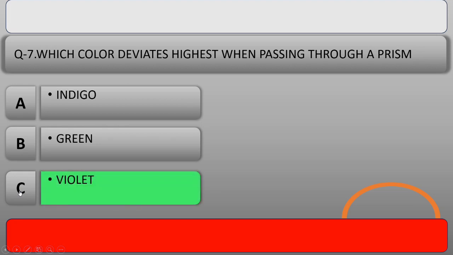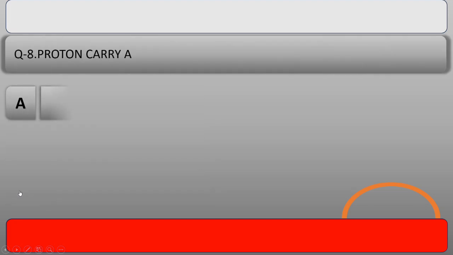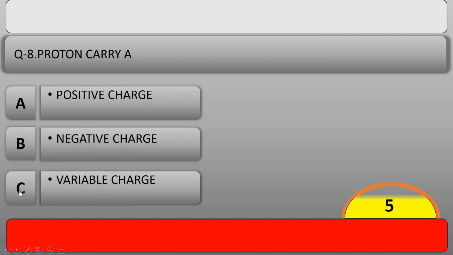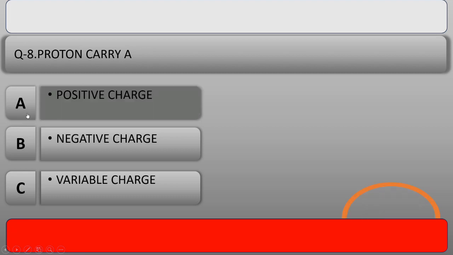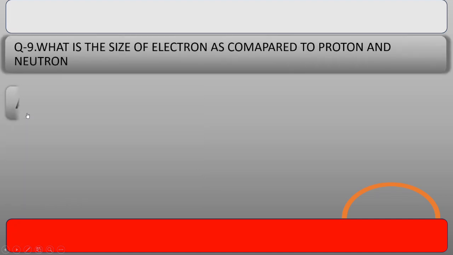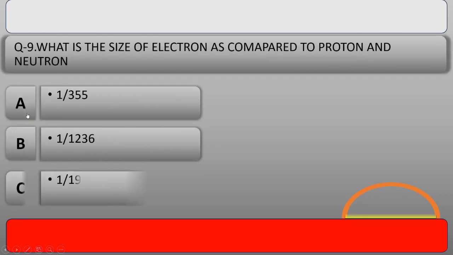Our next question is, protons carry which type of charge? And the right answer is option A, positive charge. Our next question is, what is the size of electron as compared to proton and neutron? And the right answer of this question is option C, 1 by 1923.